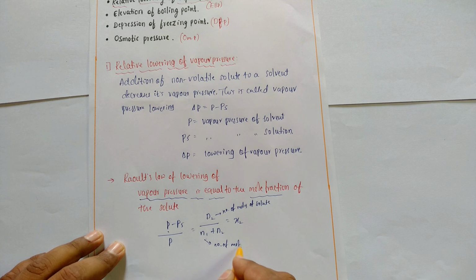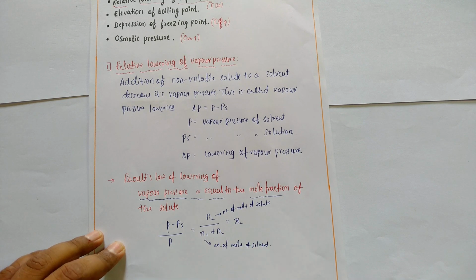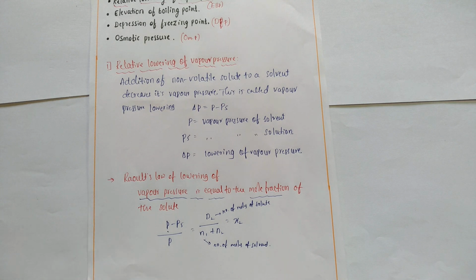So Raoult's law says the relative lowering of vapor pressure, P minus PS divided by P, is equal to N2 divided by N1 plus N2.